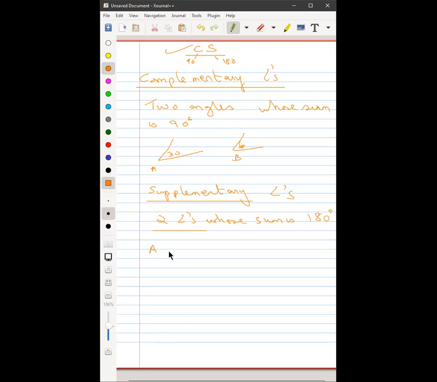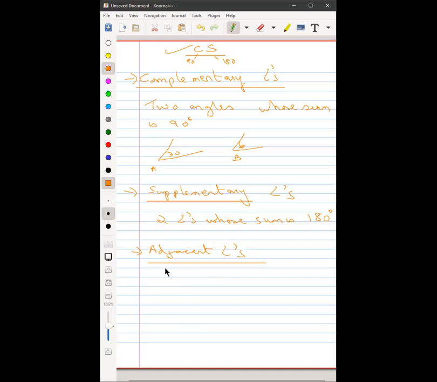Okay, let's do one more. What are adjacent angles? Arpita? Sorry, sir, I don't know. Sanika? Sir, two angles who share the common vertex and the common arm.